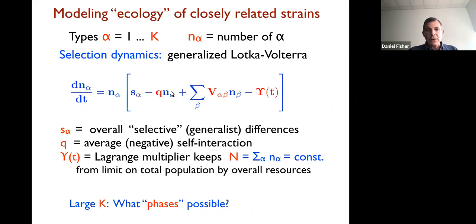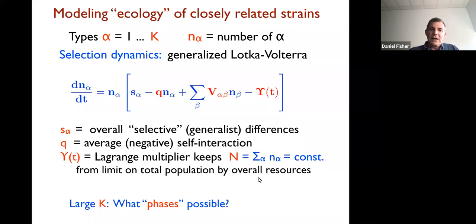There is competition with itself, with close relatives. So this is negative self-interaction. There's interaction with other types. There's overall selective differences. I can think of these as being generalized differences. They don't depend on who else is there. And then to make things simple, I'm just keeping a Lagrange multiplier here, which keeps the total population size constant. So technically, I think this becomes the replicator equation if one wants to say it in those words.